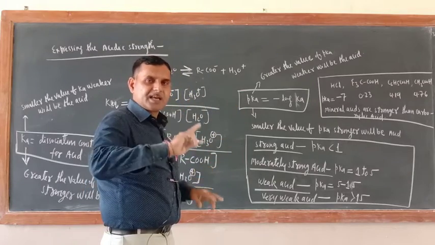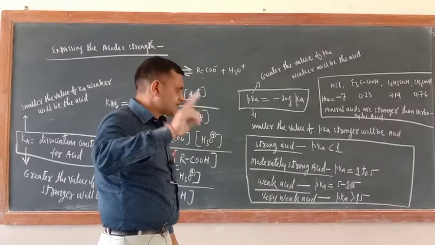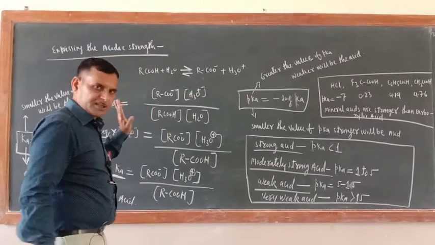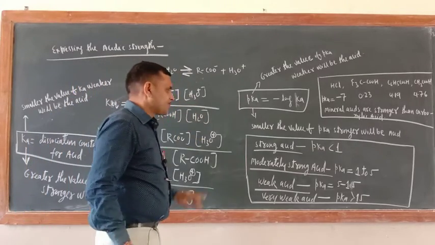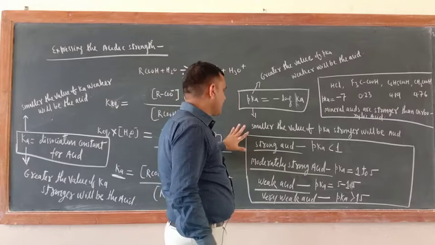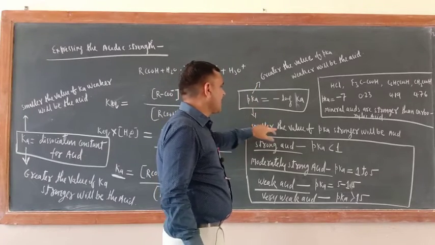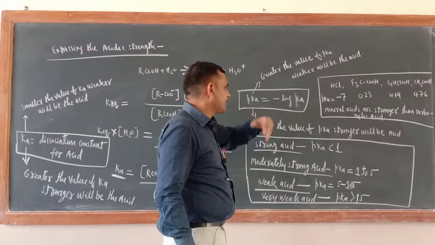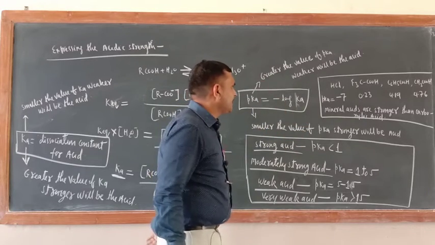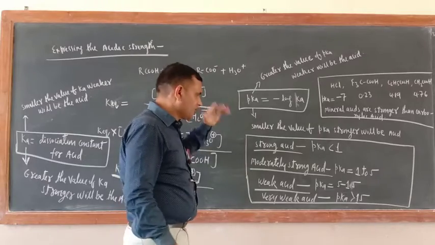It means Ka and pKa are just reverse to each other. Here I have written the conclusion: the smaller the value of pKa, the stronger the acid; the greater the value of pKa, the weaker the acid. You know this.